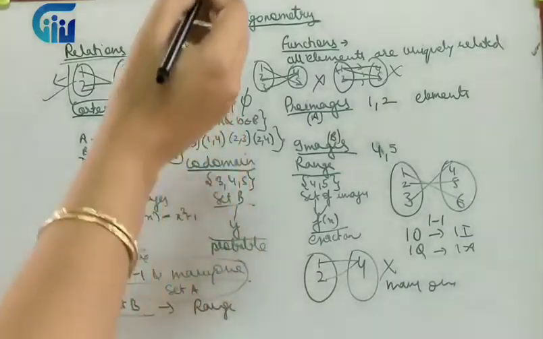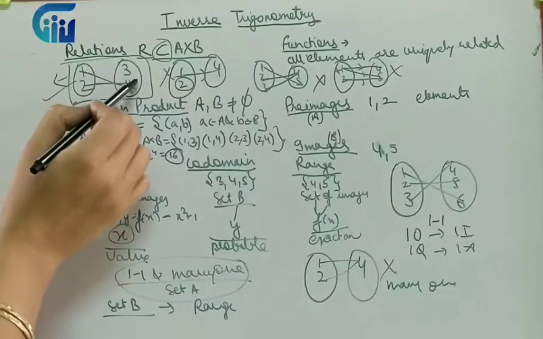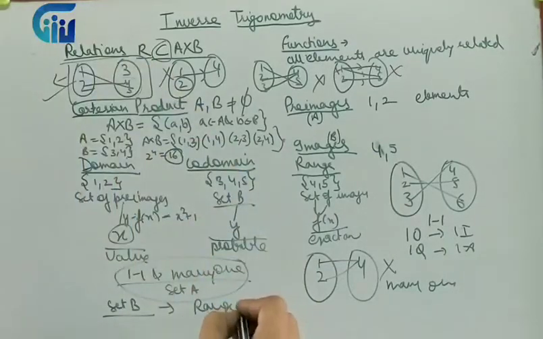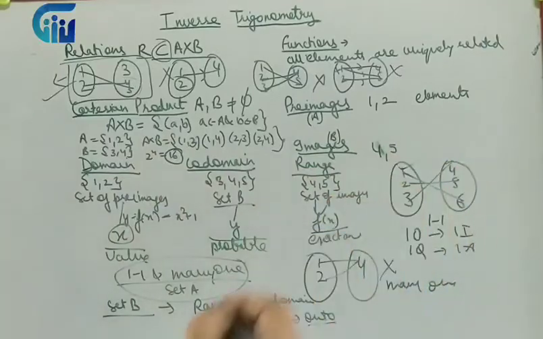What we observe over here is that my codomain was 3, 4, 5 and the range was 4, 5. So range is always a subset of codomain. Range is always less than or equal to codomain. If range becomes equal to codomain, then we say my function becomes onto. It is one-one when one element is related to one. It is onto when range becomes equal to codomain.